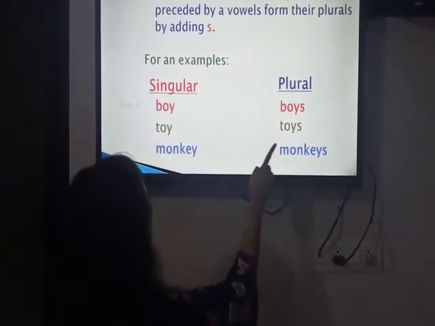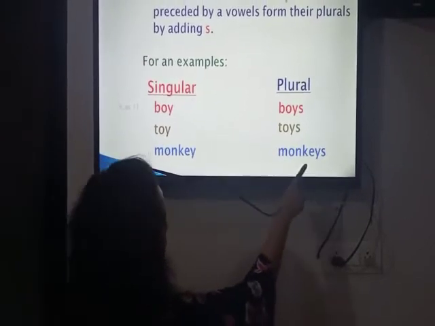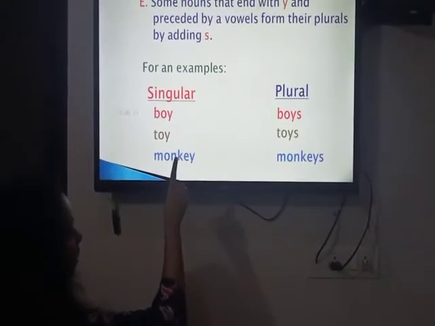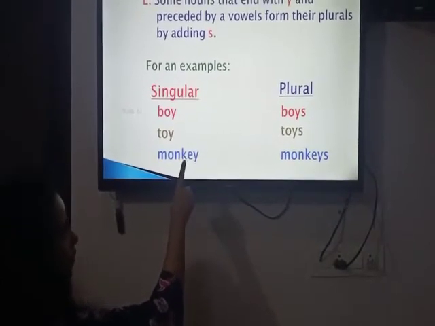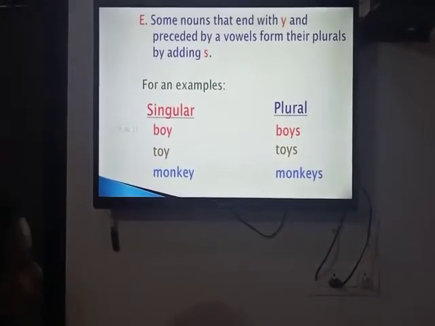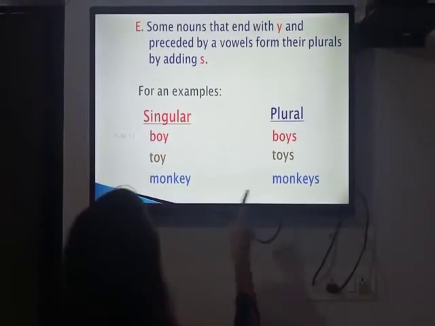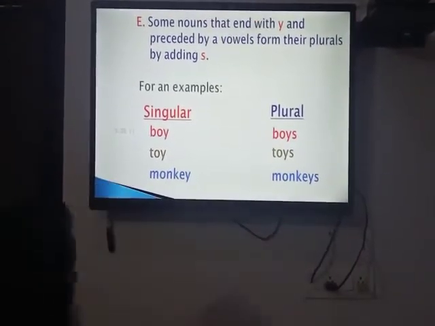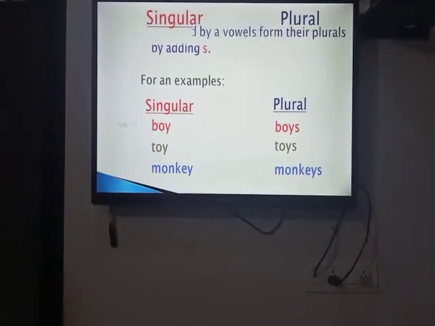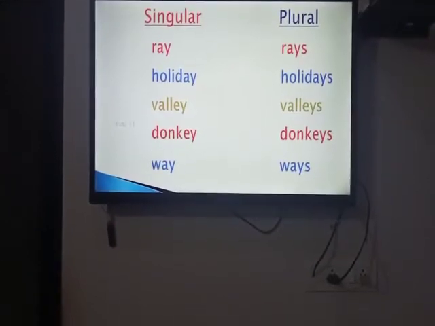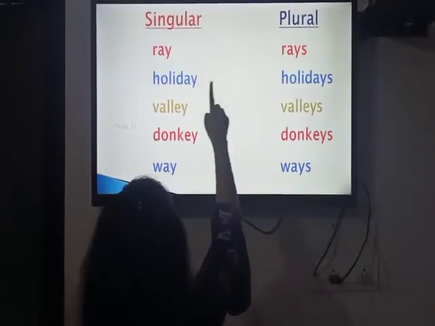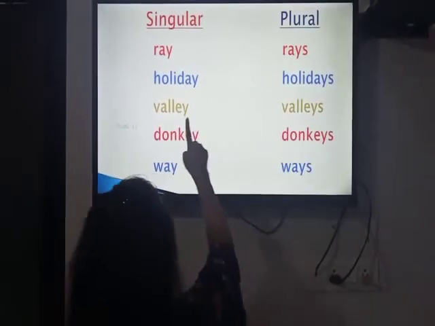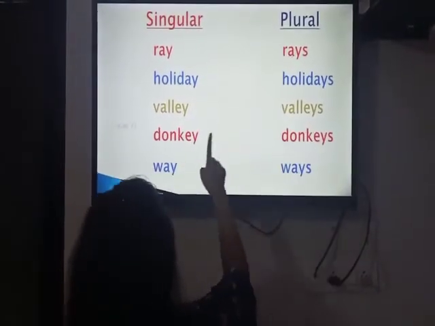Toy, toys. Monkey, monkeys. So before y, E is a vowel. So if there is a vowel before y, we have to put single s. Now let's take more examples. Ray, rays. Holiday, holidays. Valley, valleys.